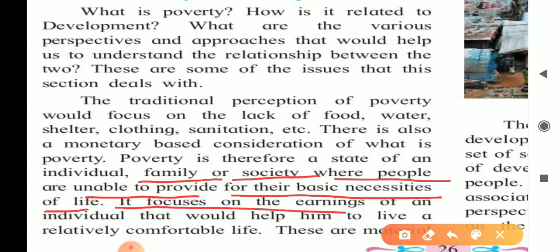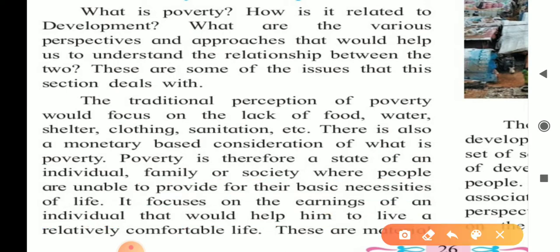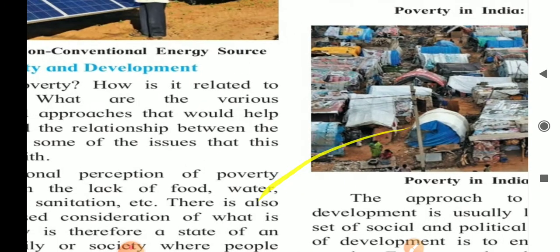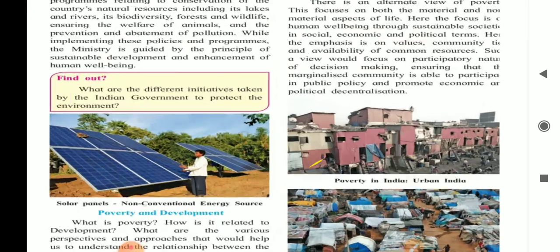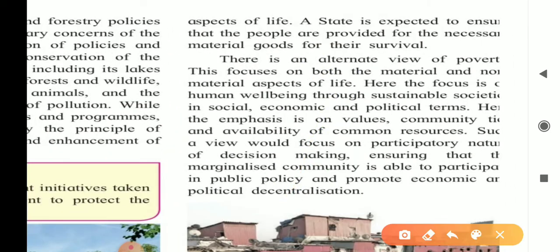It focuses on the earnings of an individual that would help him to live a relatively comfortable life. These are material aspects of life. That's it.